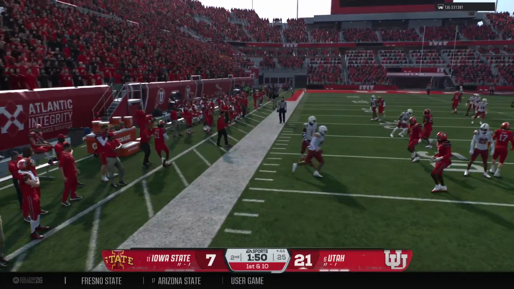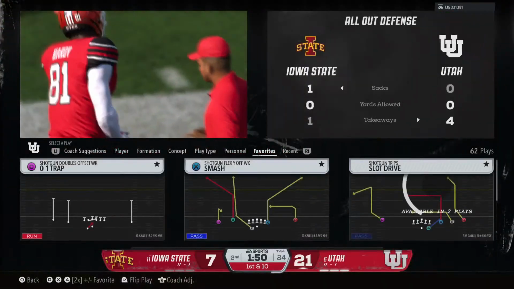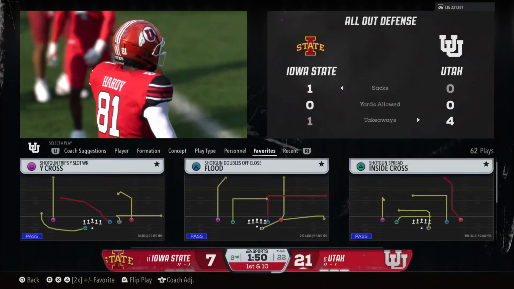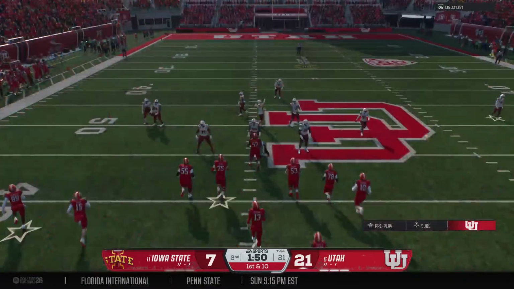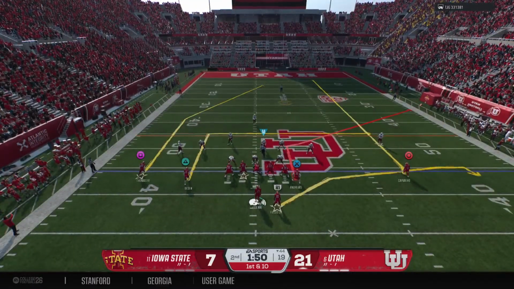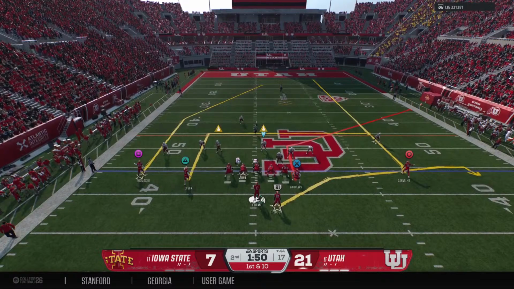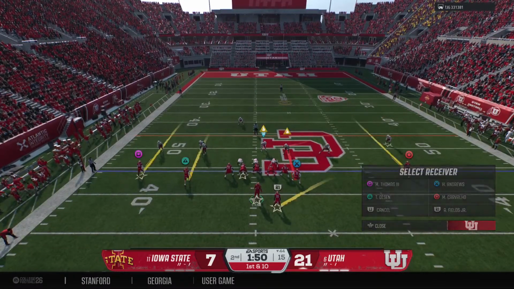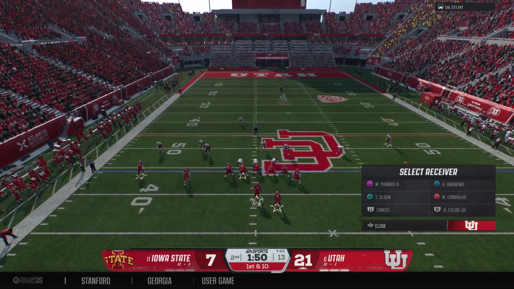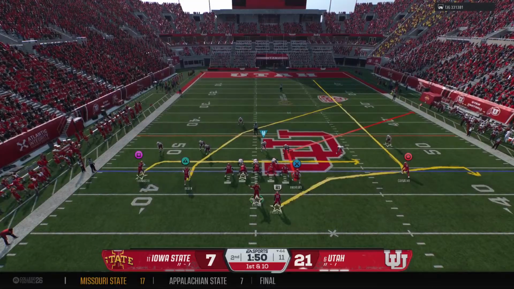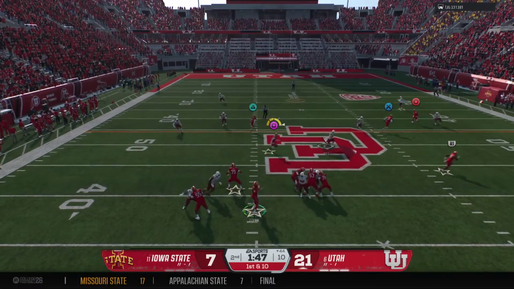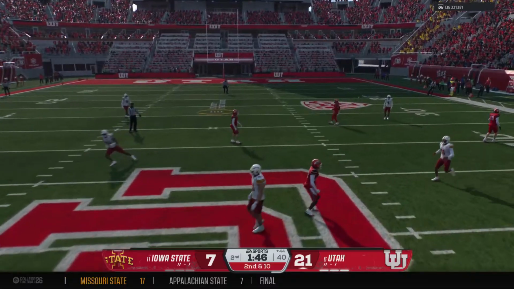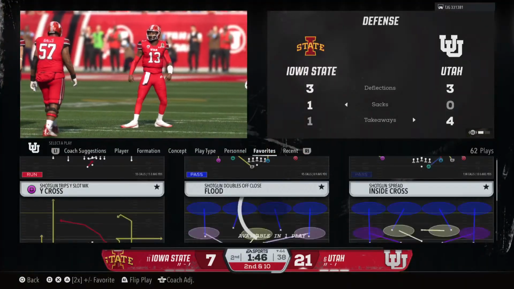No fair catch, looking to make a return here. And he's going to get run out of bounds after a small pickup on the return. So here we go, first play of the drive, under 2 minutes before halftime. Scanning the field, it's ETN. That's a bullet, but it's incomplete.